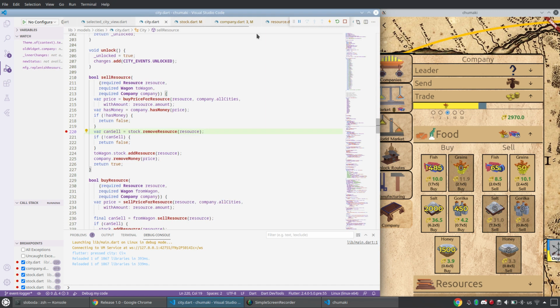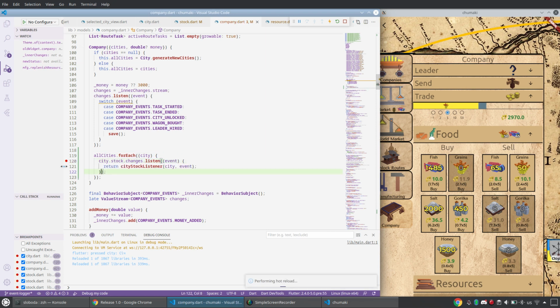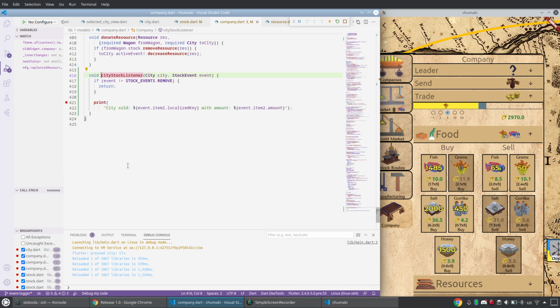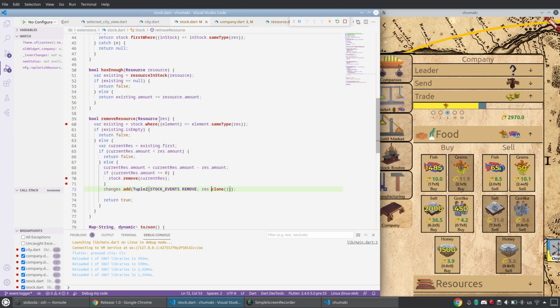Maybe I did not connect it correctly. All cities, let me check if I actually connect to it. Yeah, and can I debug it? And yeah, let me switch to full method body definition. Yeah, return. I don't need to return anything. I just call city stock listener. City stock listener, boom. Events remove, and what's called there?